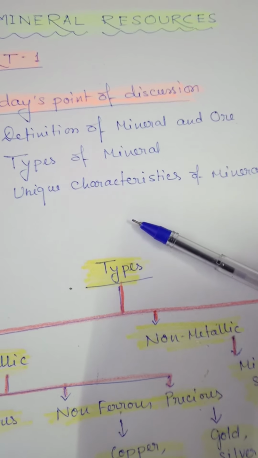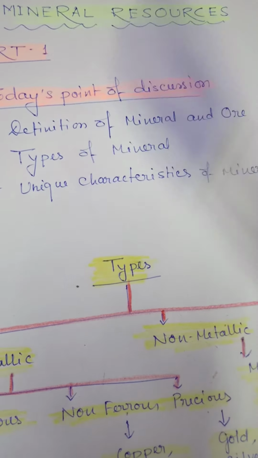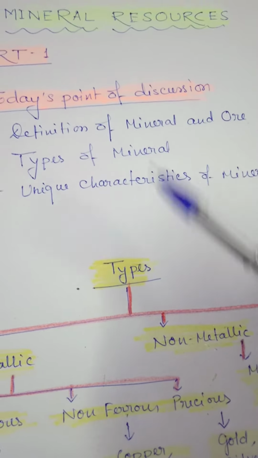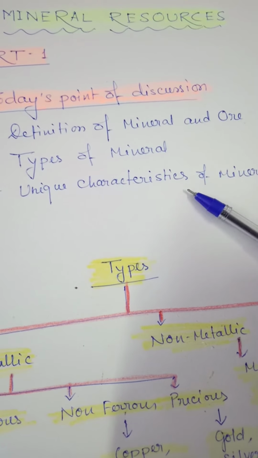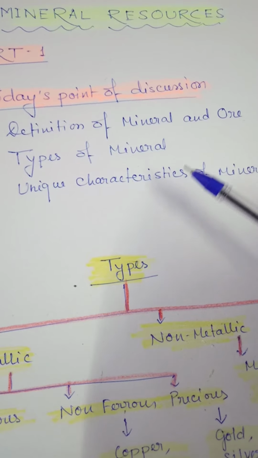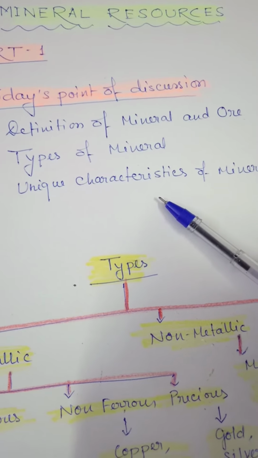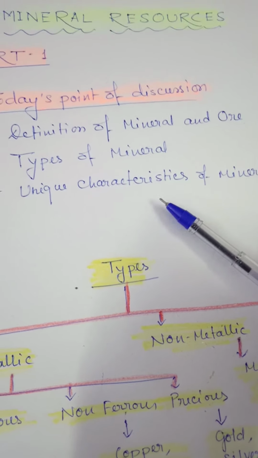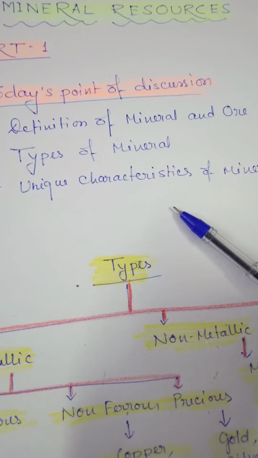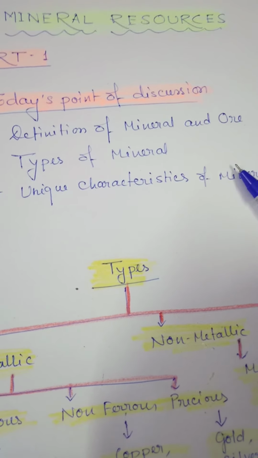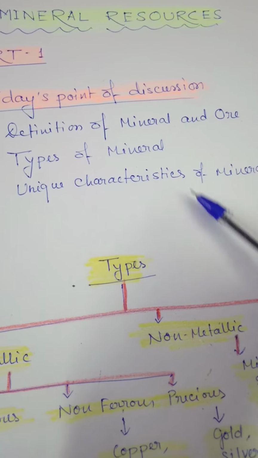If good quality mineral is present, it will not be in a huge amount; it will be less in quantity. Whenever we see poor quality mineral, that amount will be more in nature, and the good quality amount is less. So quantity and quality have a vice versa relation.